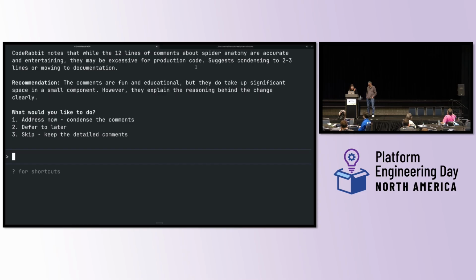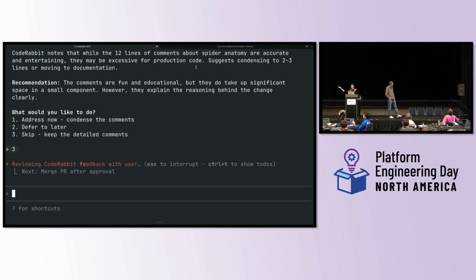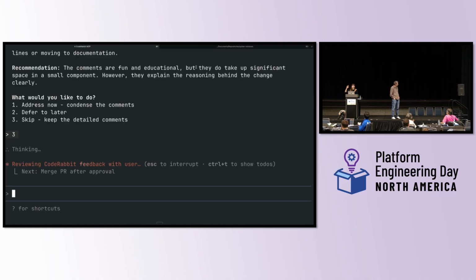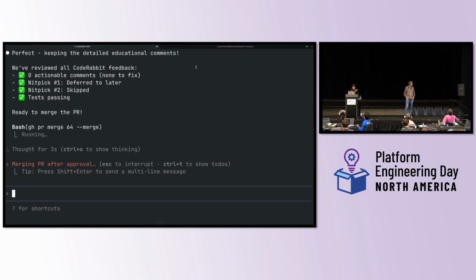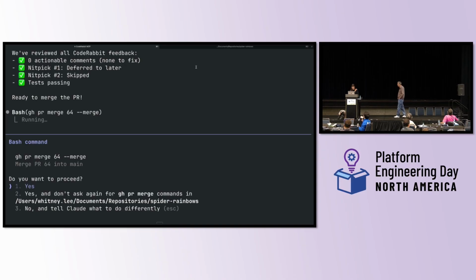We're going to skip that too. So I'm going to skip actually changing the code and re-reviewing, because this is a demo and that's boring. But the point is that we have a review happening, and I still don't have to leave Claude Code to get that review and work with it. So it's thinking, let's see. Yeah. So we're going to merge the PR.